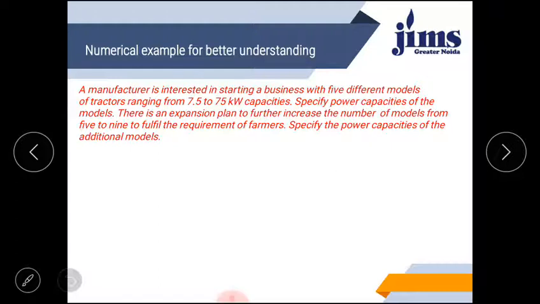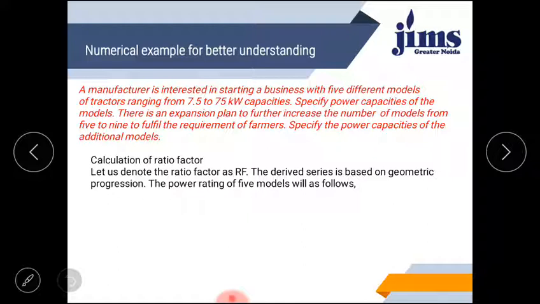Initially the range is given, it is 7.5 to 75 kilowatt. So let's see how it can be solved. Our first step is to calculate the ratio factor, RF. Ratio factor means the factor that can be used to calculate the different models one by one. So let us denote the ratio factor as RF. The derived series is based on the geometrical progression, as we have already discussed. The power rating of the five models will be as follows. How can these models be calculated?